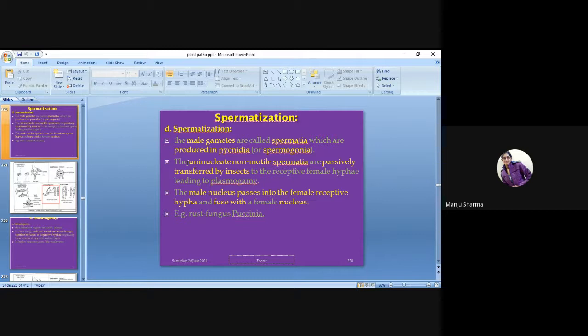The uninucleate non-motile spermatia are passively transferred by insects to the respective female hypha, leading to plasmogamy. Then the male nucleus passes into the female hypha and fuses with the female nucleus. So that is called spermatization.